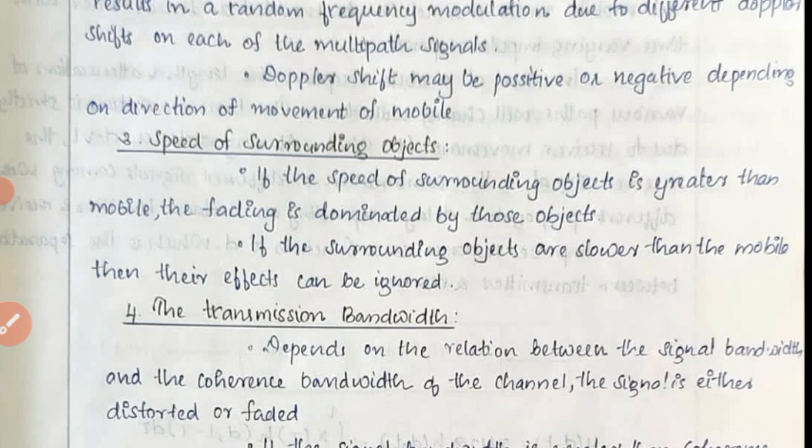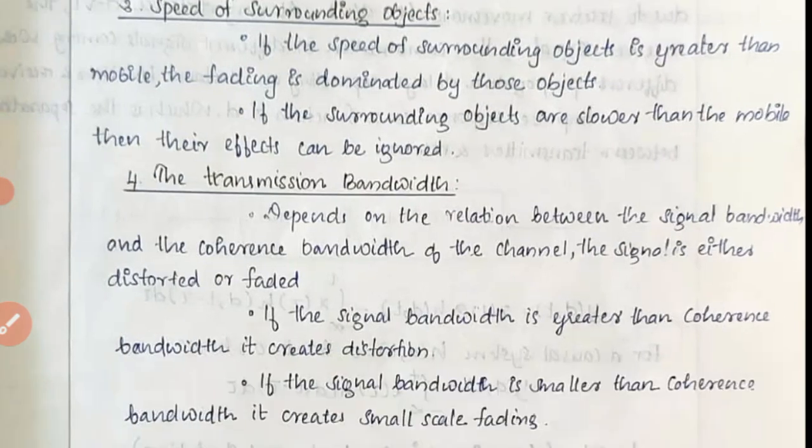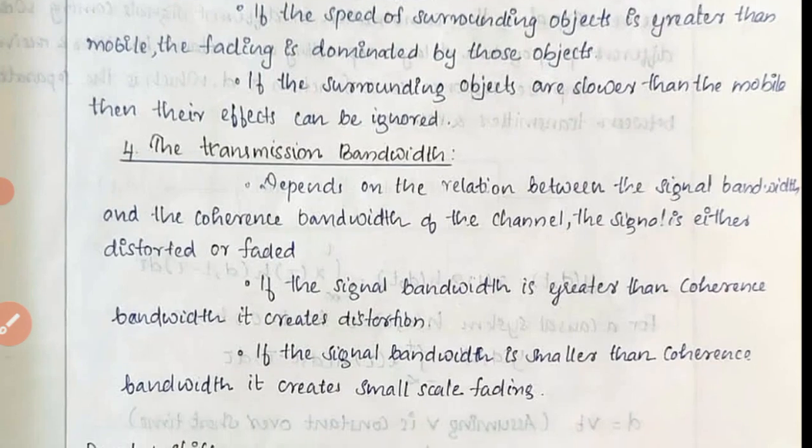Then the next one is the transmission bandwidth. This transmission bandwidth depends on the relation between the signal bandwidth and the coherence bandwidth of the channel. At that time also the signal will either get faded or get distorted.